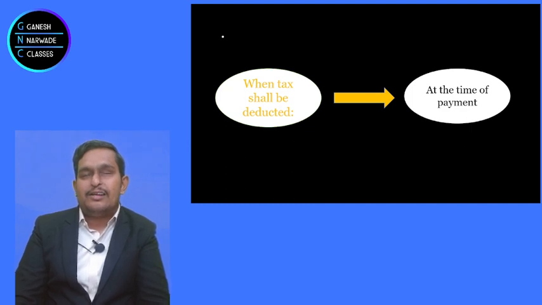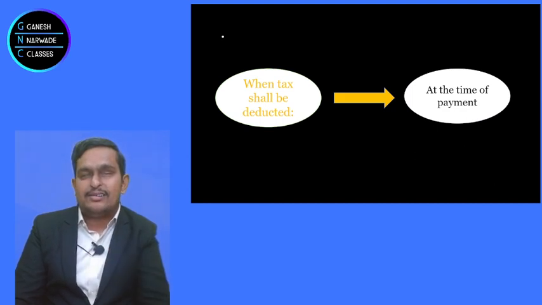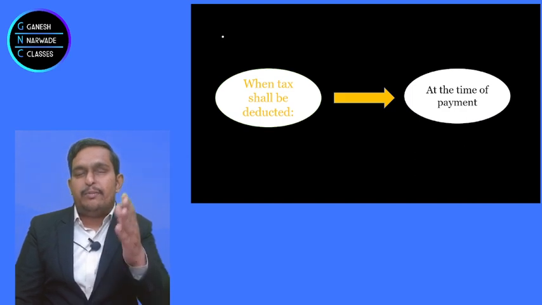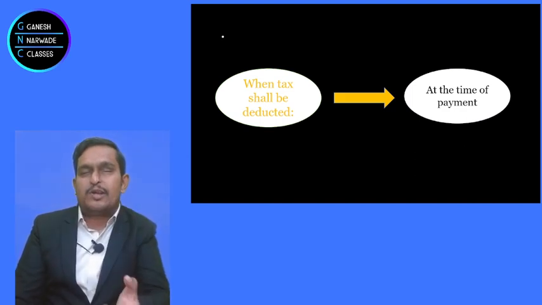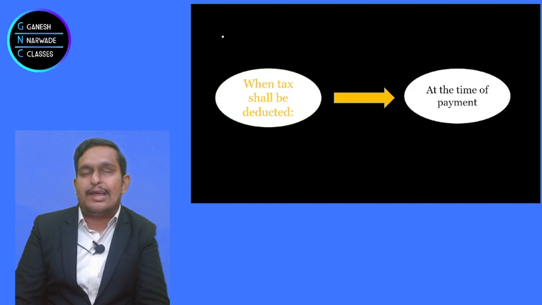But sir, in the year, I will withdraw the money in different lots. Then the government said, no, you may do that, you can withdraw the money, but they will check on the aggregate amount, the total amount. So maybe in April you withdrew 20 lakhs, in May 30 lakhs, in June 50 lakhs, in August 70 lakhs. All that together they will check, and if 1 crore is crossed, immediately TDS will be deducted at the time of payment.